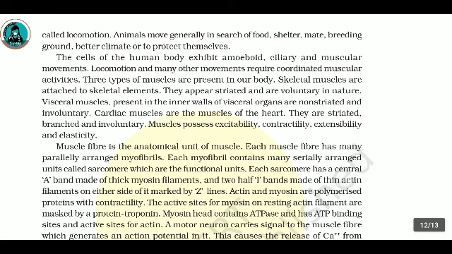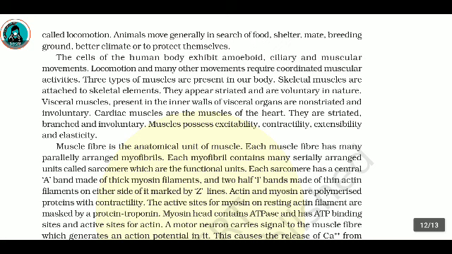Locomotion and many other movements require coordinated musculature activities. Three types of muscles are present in our body. Skeletal muscles are attached to the skeletal bones. They appear striated and are voluntary in nature. Visceral muscles present in the inner walls of the visceral organs are non-striated and involuntary. Cardiac muscles are the muscles of the heart. They are striated, branched, and involuntary. Muscle possesses excitability, contractility, extensibility, and elasticity.